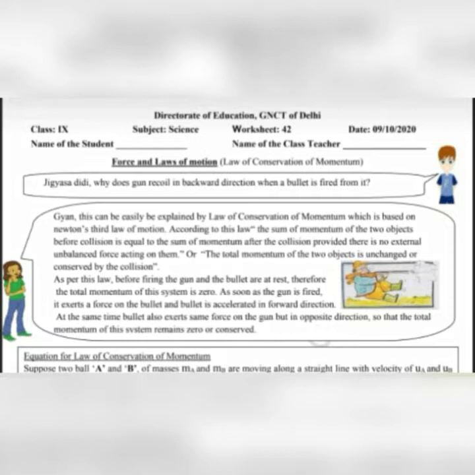In our previous worksheet we have seen the example of a gun and a bullet, that when a bullet is fired from a gun, the bullet is moving in the forward direction and this bullet is exerting pressure on the gun, due to which the gun recoils in the backward direction. And why is it happening? So it is explained by the law of conservation of momentum, which is based on Newton's third law of motion.